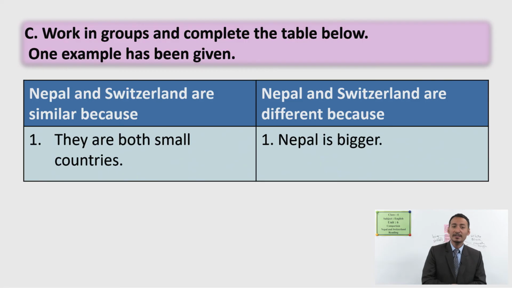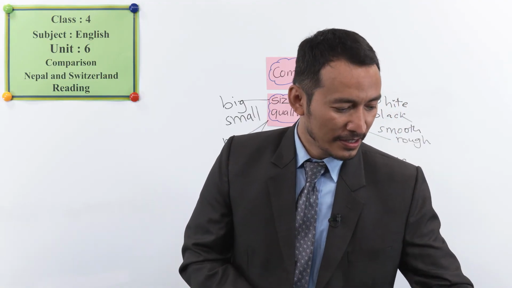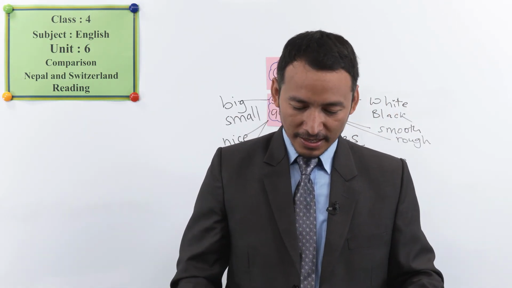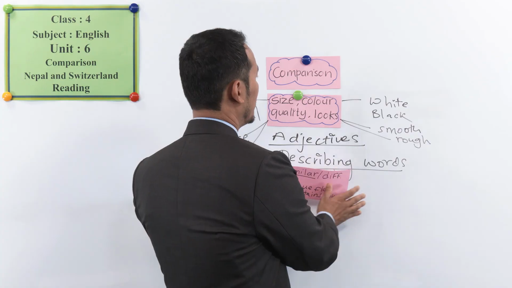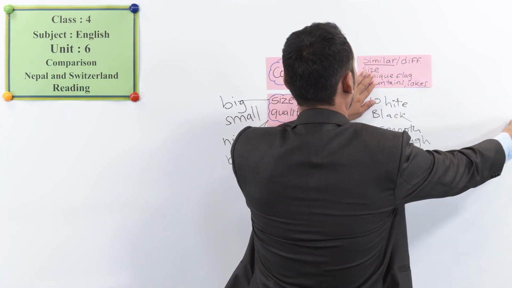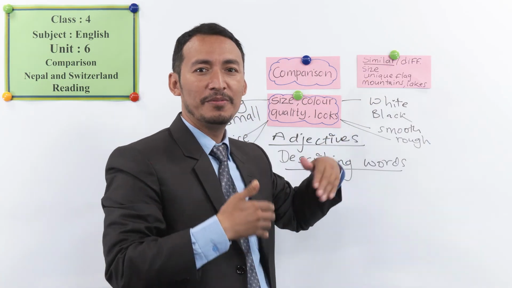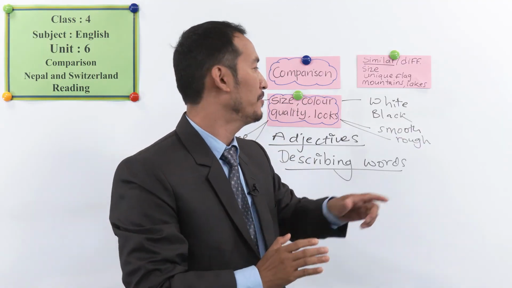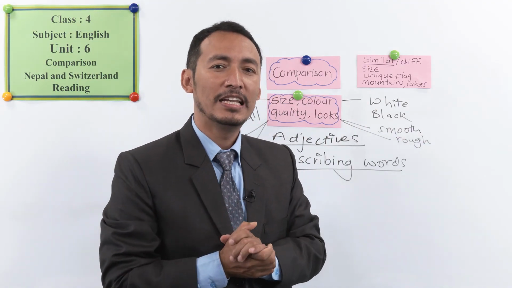So they are similar because they are both small countries. They are not bigger countries. Okay, so they are same. And Nepal is bigger than Switzerland. That's the difference. Now we have to add more points. So how do you show the differences? We have read, right? We have read about the countries in terms of size. Okay, we have read about them. They are small countries, and one is small and another is a little bigger. Nepal is a little bigger.